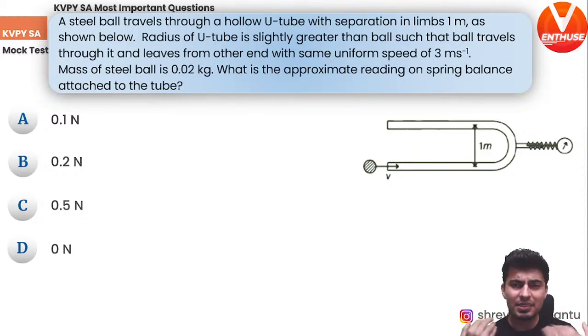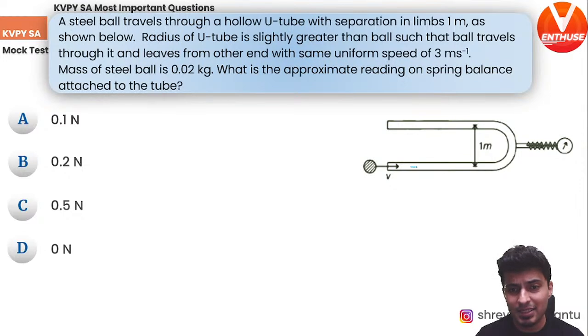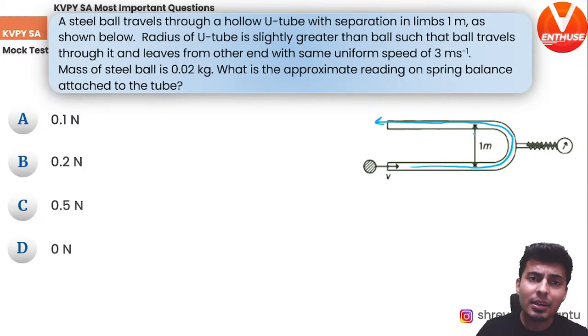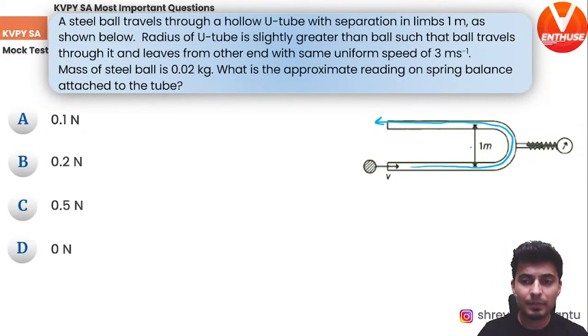the other end with the same speed. That means no friction. The mass of the steel ball is also given. What do you think will be the approximate reading of the spring balance? Okay, let's understand what is exactly happening in this question. See, when this ball travels inside like this and comes out from here, what do you think will be the cause for the reading in the spring balance? Why will the spring balance give you a reading?